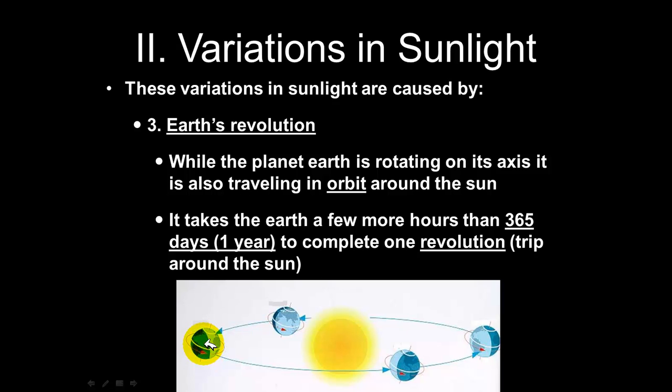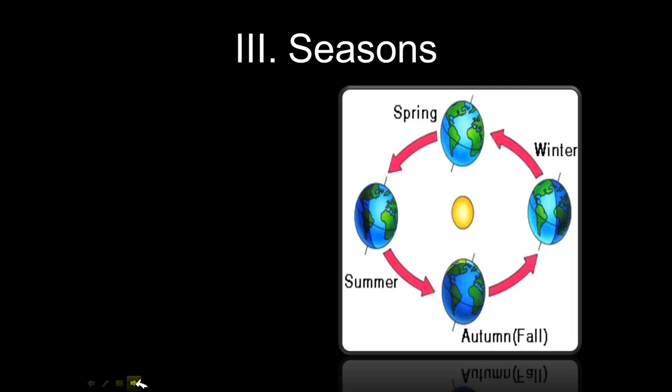This graphic gives us a better idea of what is occurring. If you follow the arrows, they show the Earth spinning on its axis while simultaneously traveling around the sun.